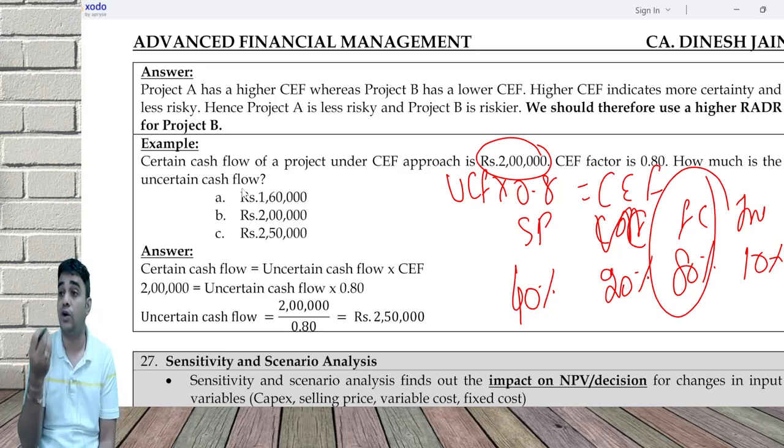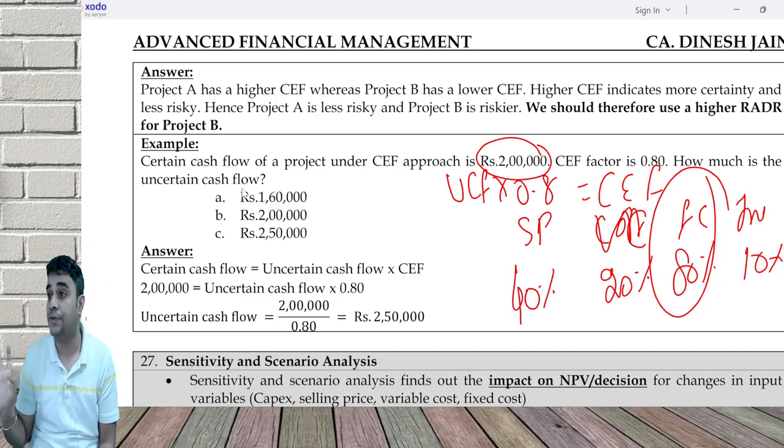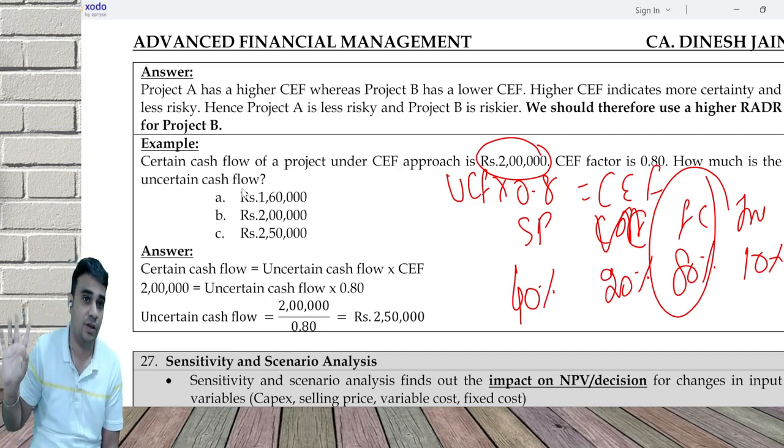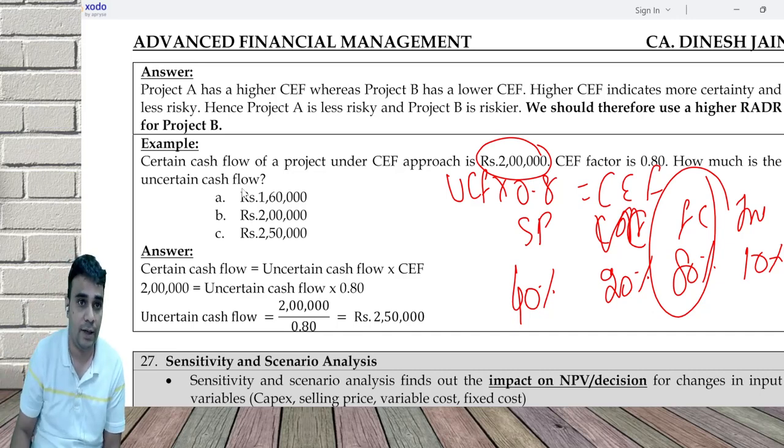So I need to have a lot of control on fixed cost. Before I do the project, the MD would be asking the CFO, are we sure about fixed cost? Will anything go wrong in fixed cost? If anything goes wrong in fixed cost, our project will fail. Or the CFO would be telling the MD that this is the most sensitive factor, and I don't want any deviation in this. If a deviation happens, be ready, the project will fail.